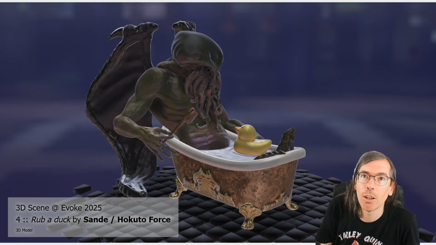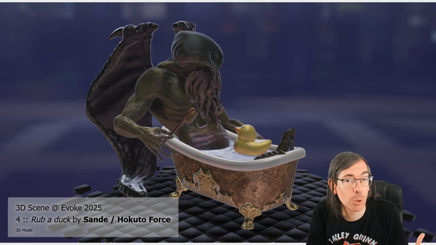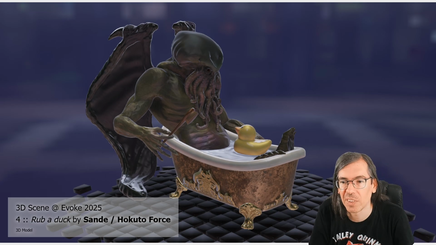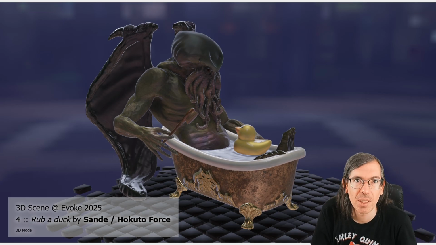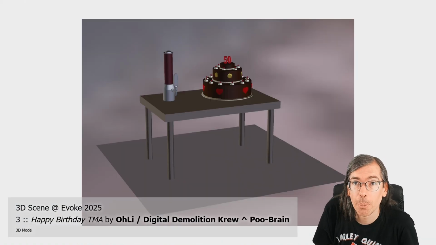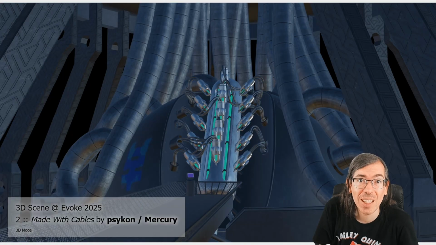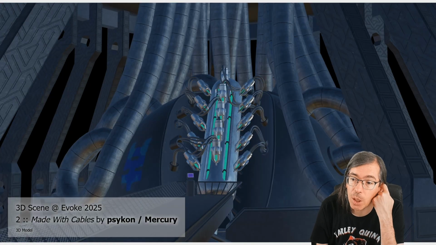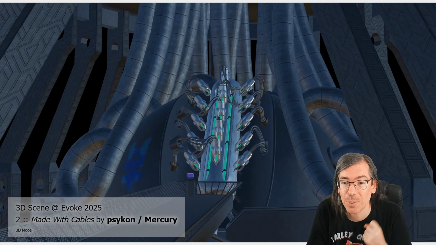Rubberduck by Sandy on 4th place. I was expecting this one to place higher actually. Cthulhu definitely approves of this. Very nice piece here. 3rd place to Ollie with a birthday cake to TMA. 2nd place with some cables hanging around, a brain of some sort by Psychon.